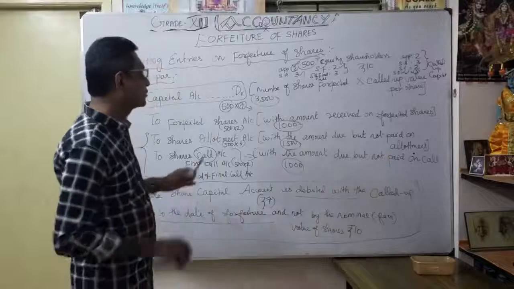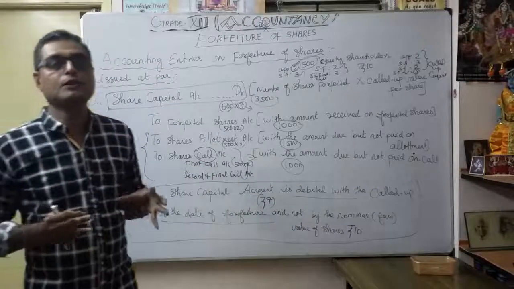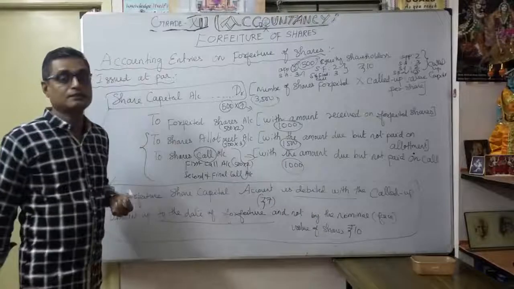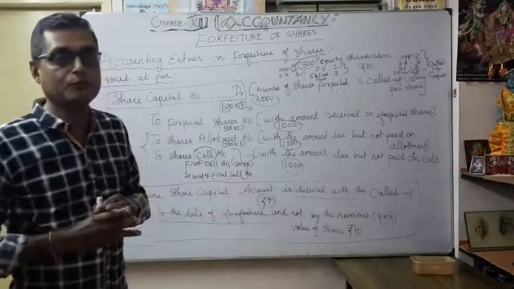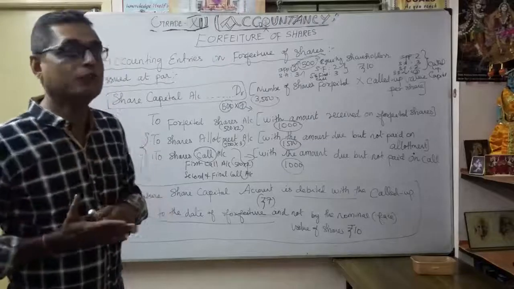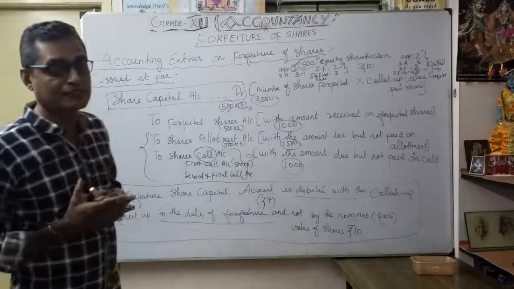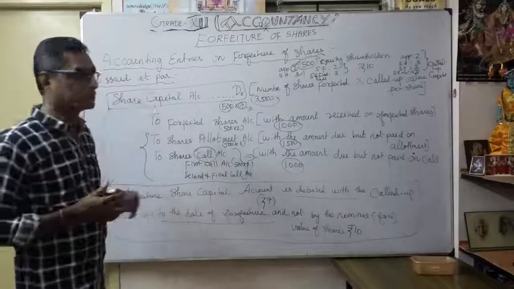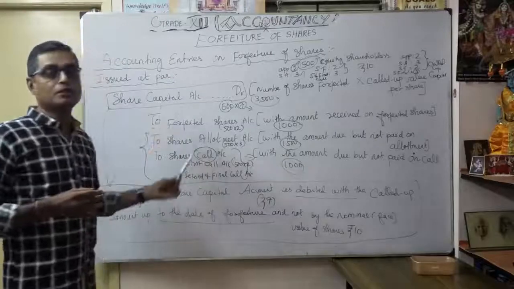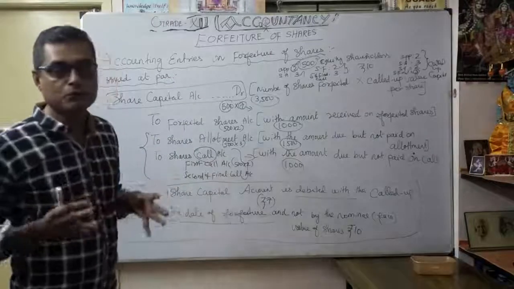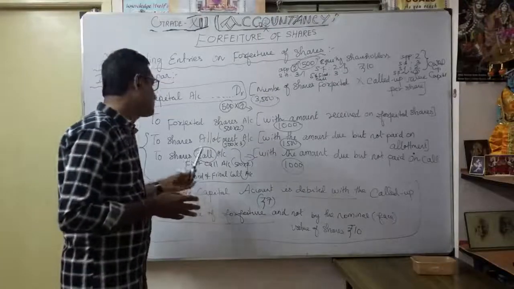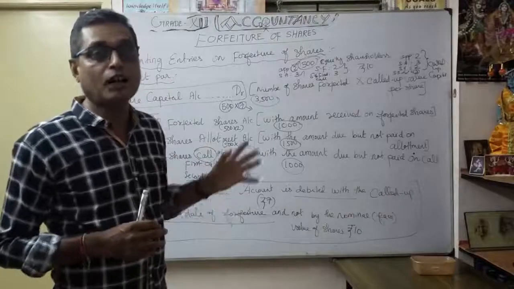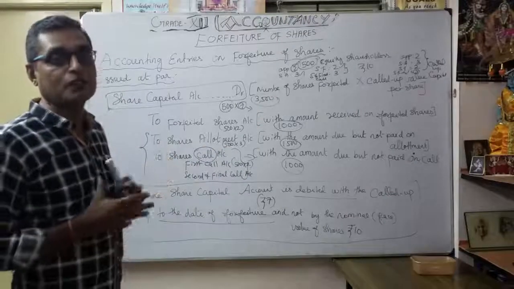With this example, you can understand the forfeiture of shares, especially shares issued at par. That is very, very important. You have to be very careful whether shares are issued at par, because the accounting entries on forfeited shares differ from shares issued at premium. First we are going to discuss shares issued at par. Understood? This is the journal entry, a very, very, very important one. Now let's move on. Suppose we only discuss calls in arrears. Suppose calls in arrears is given, how are we going to pass the entry? Now let's see how the journal entry will be.